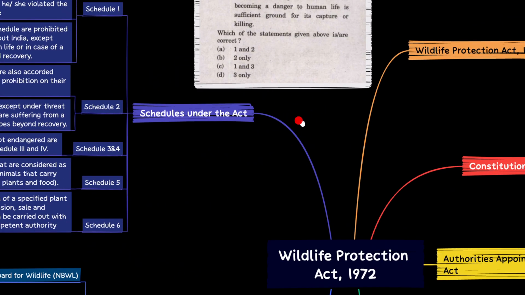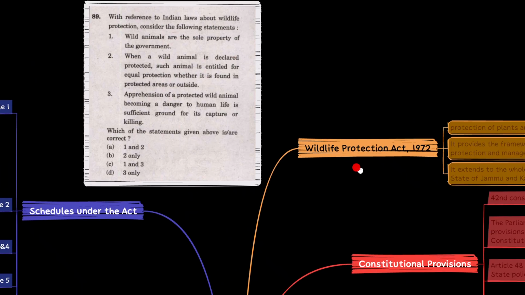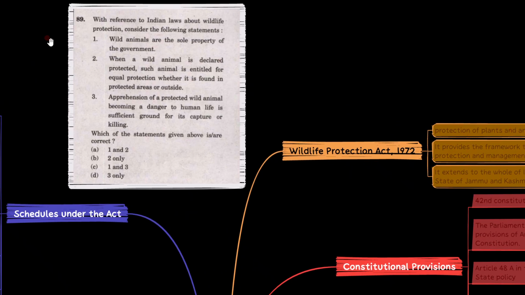సో ఇప్పుడు క్వశ్చన్కి ఆన్సర్ ఇద్దాం. So what are the following statements? Wildlife animals are the sole property of the government. Yes or no? Wildlife animals అనేవన్నీ కూడా ప్రొటెక్షన్ ఆఫ్ వైల్డ్ లైఫ్ animals అంటారు. So first one is true. When a wild animal is declared protected, such animal is entitled for equal protection whether it is found in protected areas or outside. అవునా కదా?